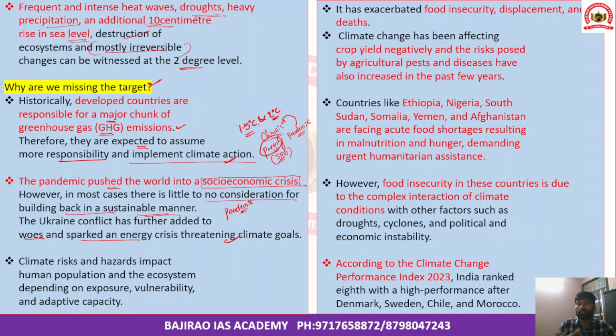But due to lockdowns, there is some positive effect also, whether it is the regeneration of forests or reducing levels of pollution, but it has significantly impacted the levels of poverty. Several people were pushed back into poverty. And the second goal, that is to end hunger in all its forms, we will not be able to achieve the second goal as well.